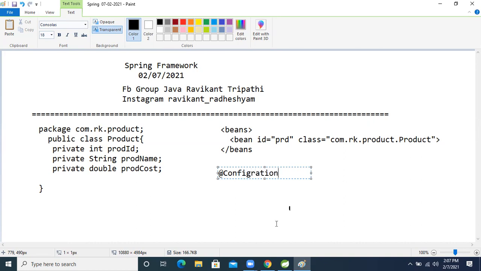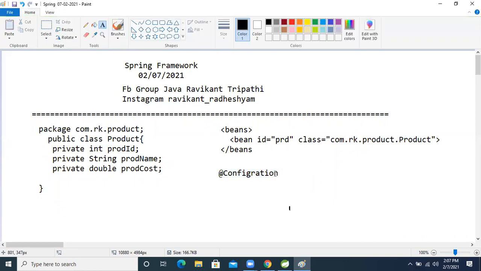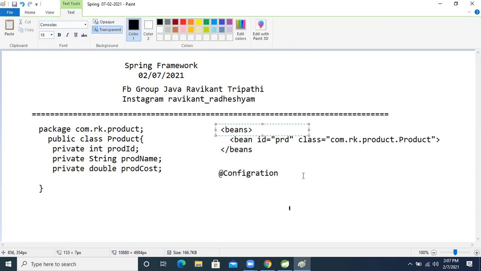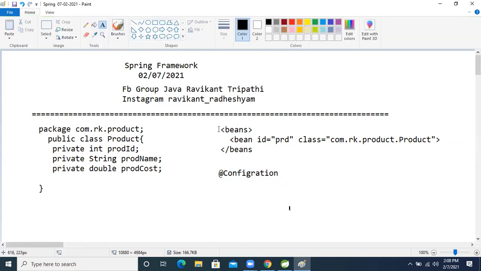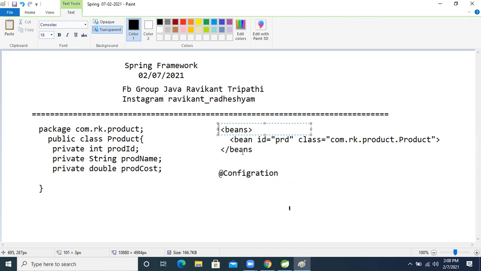At the rate Configuration annotation will apply on the top of whatever Java class we write. Second, if we write this @Configuration annotation on top of a Java class, then this tag, meaning the beans tag in the IOC container, that annotation will be treated as the beans tag.